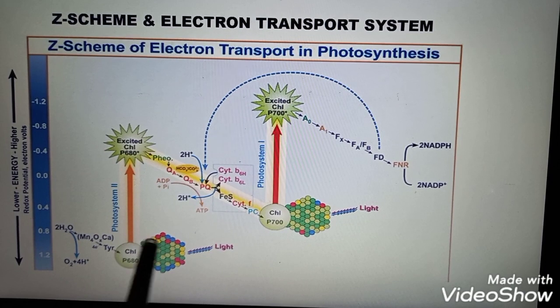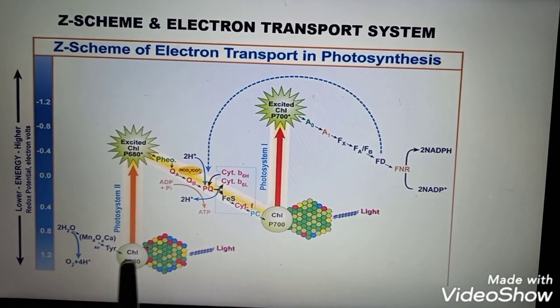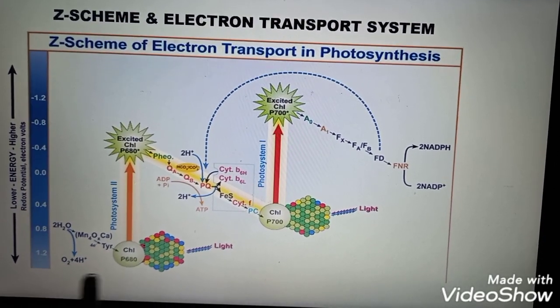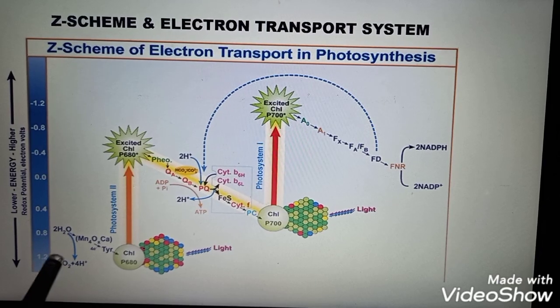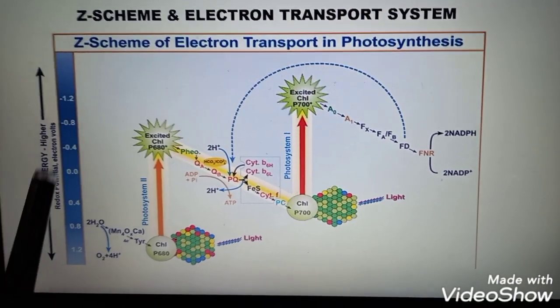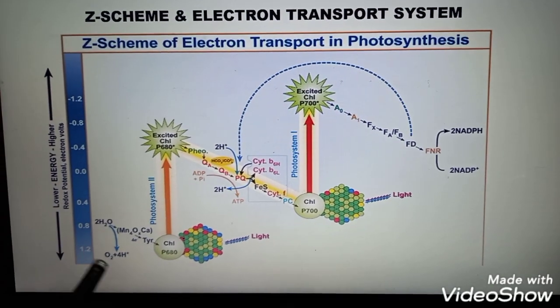And this molecule of P680, after release of the electron, becomes oxidized, and for its reduction, the water molecule also absorbs light energy and becomes dehydrogenated, or the photolysis of the water molecule takes place.